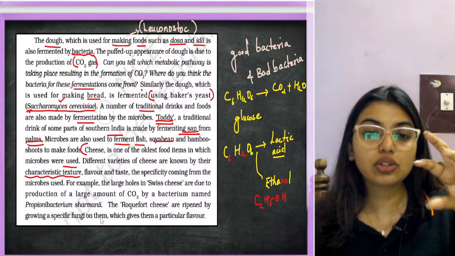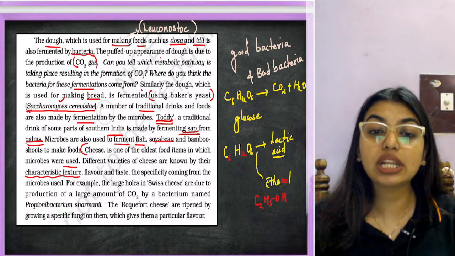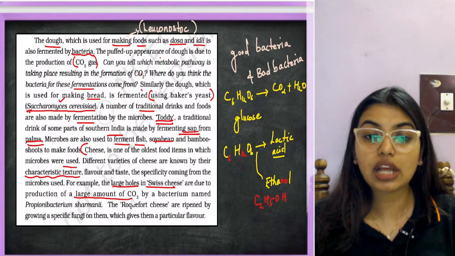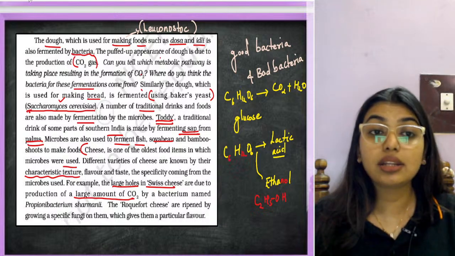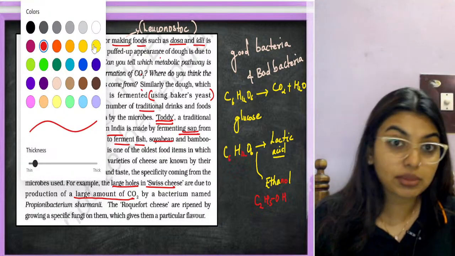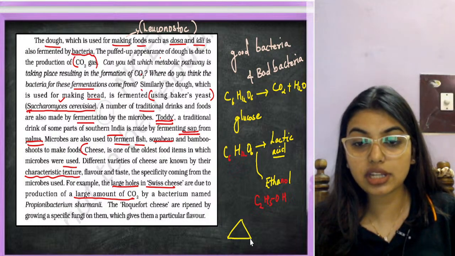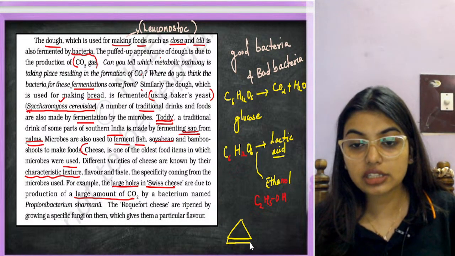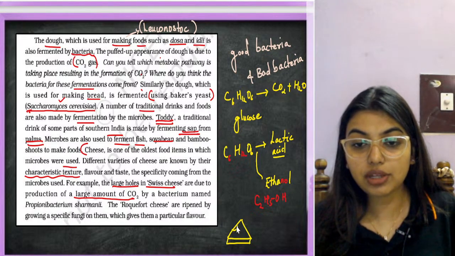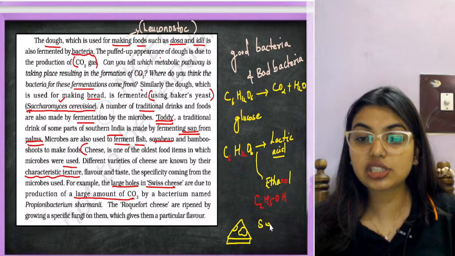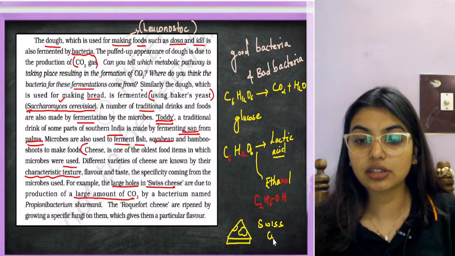So texture means what, students? The larger holes in Swiss cheese are due to the production of a larger amount of carbon dioxide. So Tom and Jerry is not a joke. Tom and Jerry was real. The cheese they talk about is real. That was your Swiss cheese, it used to have bigger holes like this. So the larger holes indicate that this cheese has more carbon dioxide.